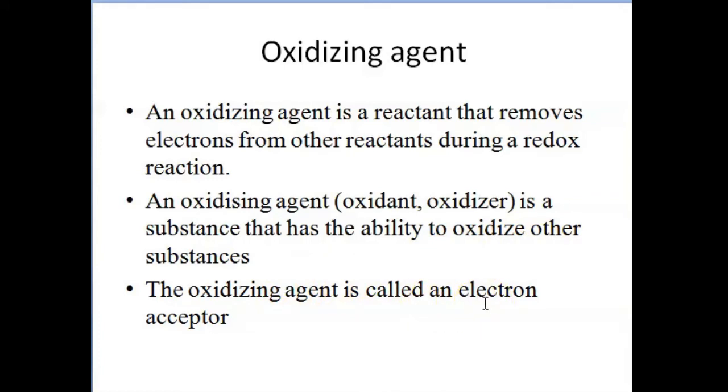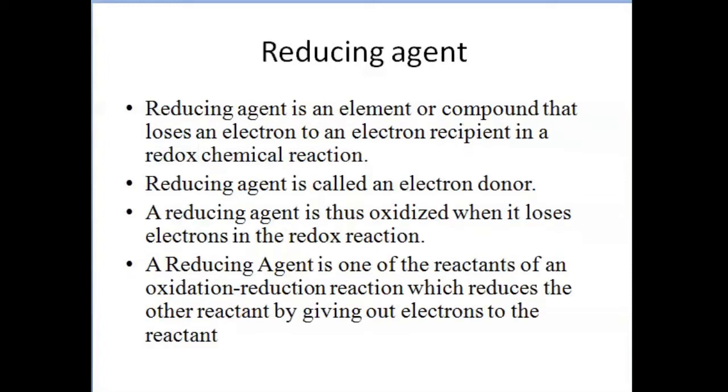In simple terms, an oxidizing agent is called an electron acceptor. Whichever is an electron acceptor may be considered an oxidizing agent. And the second one is the reducing agent. A reducing agent is an element or compound that will lose an electron to an electron recipient in a redox chemical reaction. If we simplify, we can call a reducing agent an electron donor.